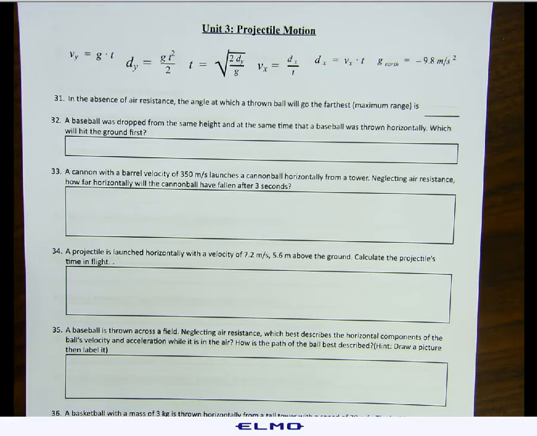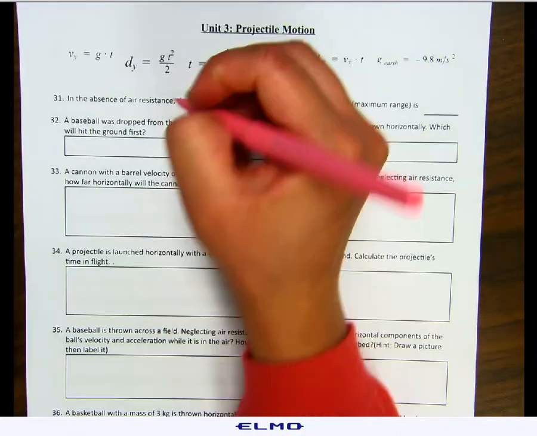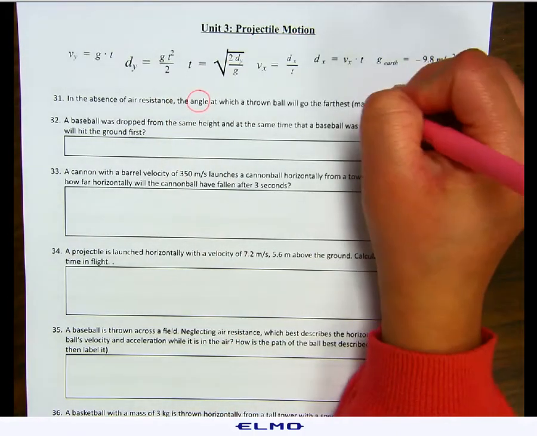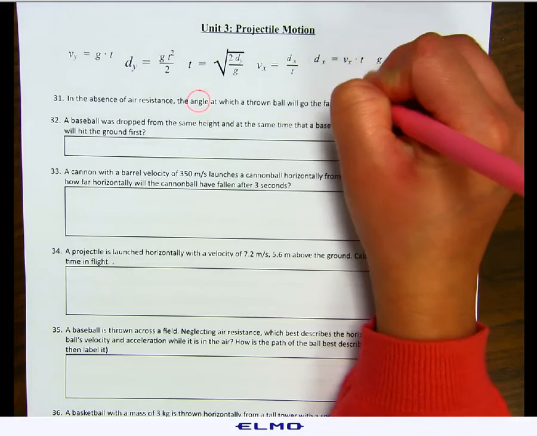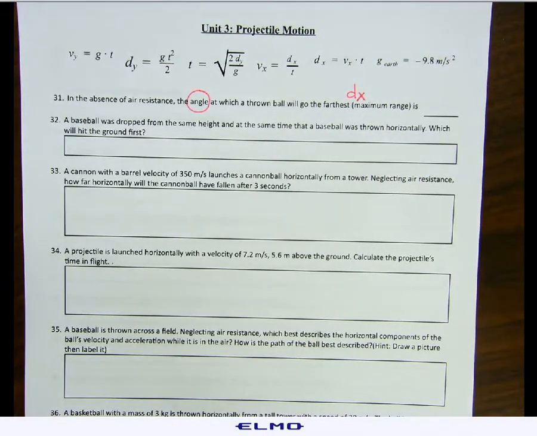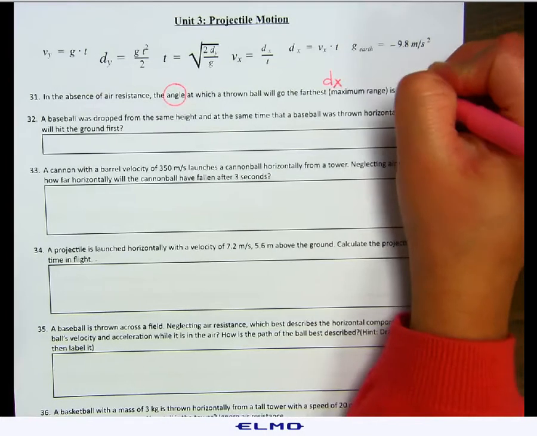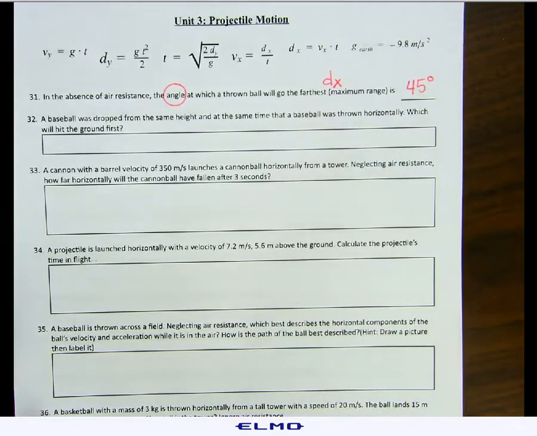Number 31, in the absence of air resistance, the angle at which a thrown ball will go the farthest, maximum range. So in this question, we're looking for the angle that's going to have the farthest maximum range. That's the dx. And the angle that's going to make it go the farthest is always going to be 45 degrees. If you need to, go back and look at your notes to see what other angles are going to cause the ball to do other things. For example, if I was looking for the maximum height, it would be 90 degrees, not 45.